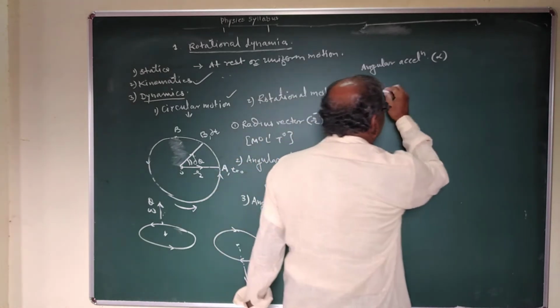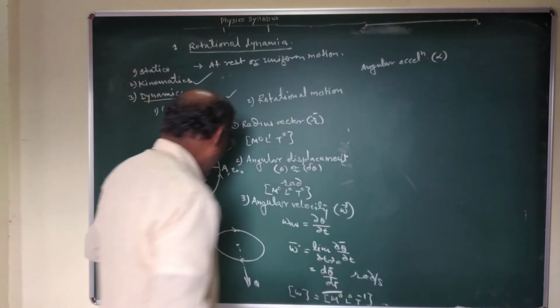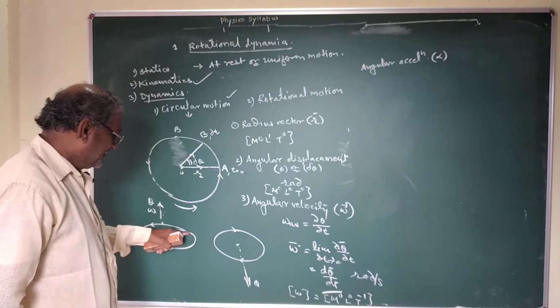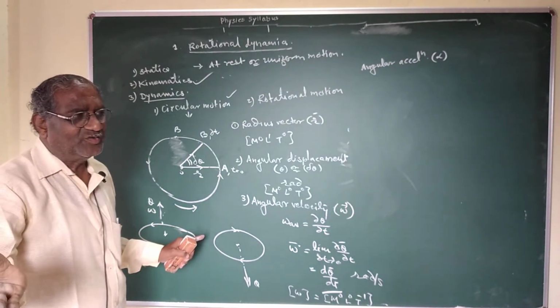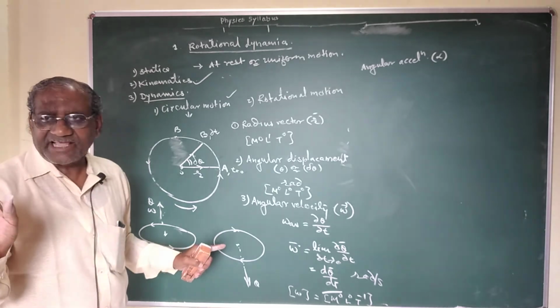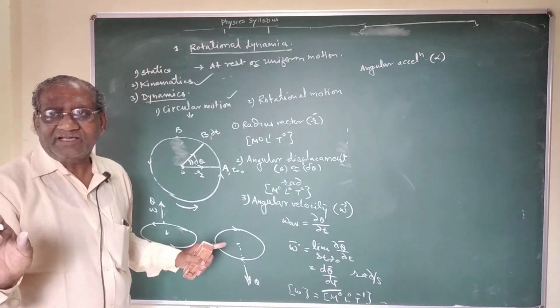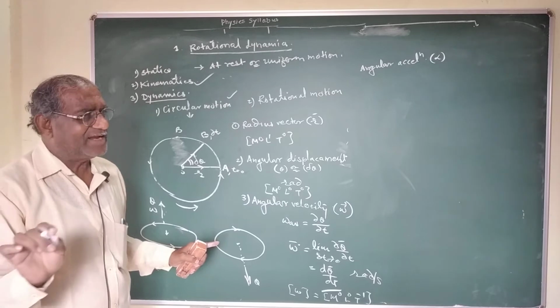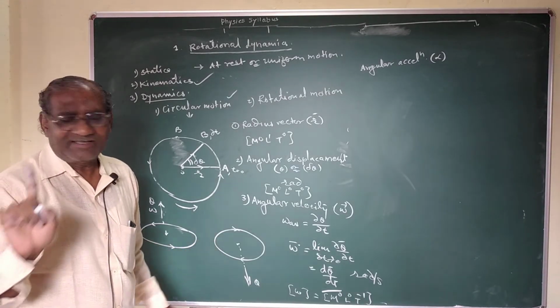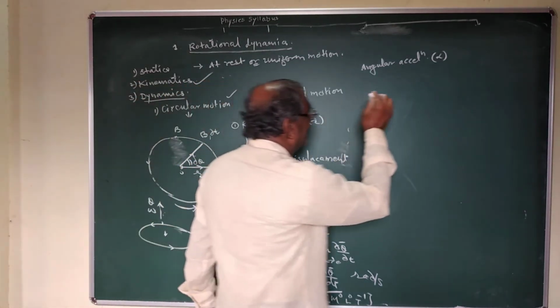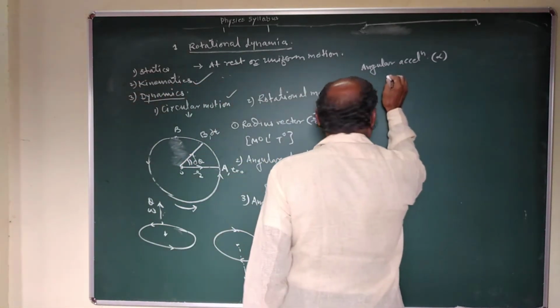That is, if the angular velocity of the particle changes from some value to a certain value, then there is a change in angular velocity, and it requires some time. So the change in angular velocity per unit time is called angular acceleration.